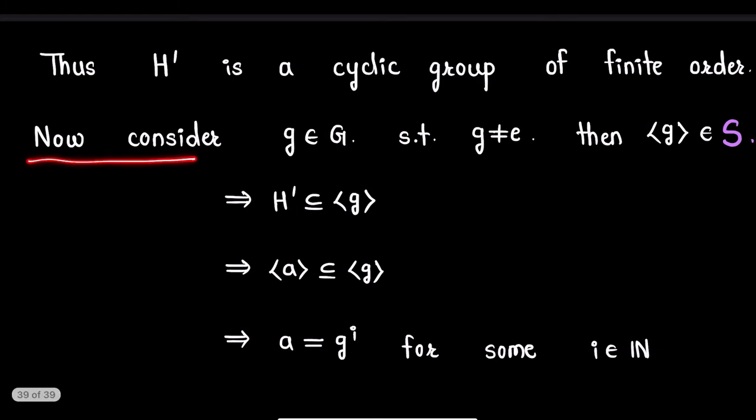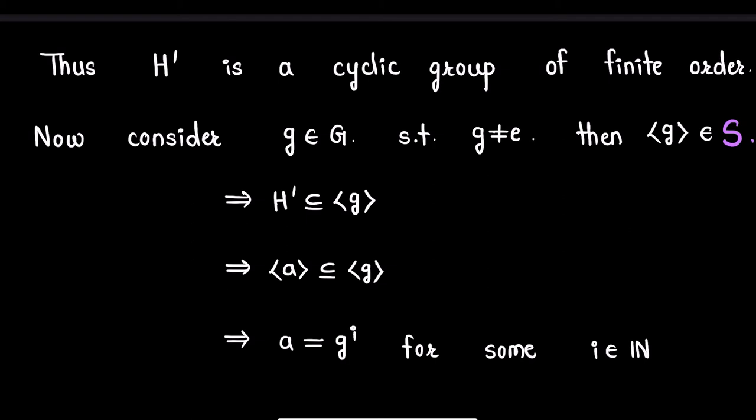Now, consider an element, say g, in group G, which is again different from identity. Then, the cyclic group generated by g will be a non-trivial subgroup of G, and thus this will be a member of class S. This implies H' is a subset of the cyclic group generated by g.